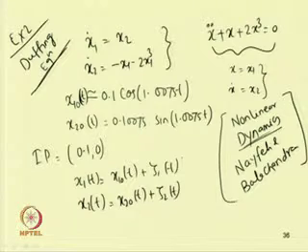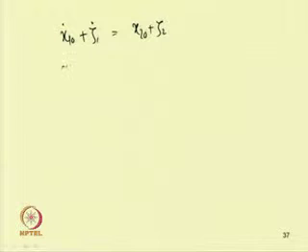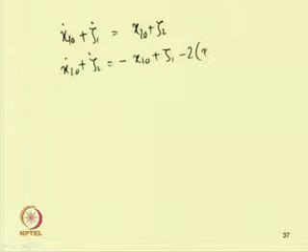So, now substituting this equation in this original equation number 1. So, substituting this equation in equation 1, we can write this equation as x1_0 dot plus zeta 1 dot equal to x2_0 plus zeta 2, and x2_0 dot plus zeta 2 dot will be equal to minus x1_0 plus zeta 1 minus 2 times x1_0 plus zeta 1 cube.